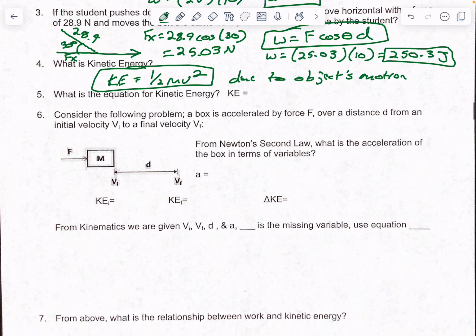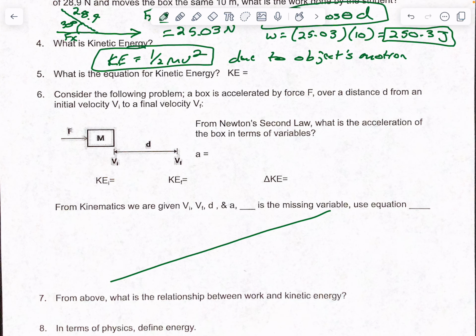Now this problem right here is basically just rewriting equations. I'm not going to get too hung up on 6, and we're going to go ahead and mark this off. I'm not going to worry about this part. So if I want to find acceleration due to Newton's second law, remember we said Newton's second law is force equals mass times acceleration. So A would technically be F divided by M.